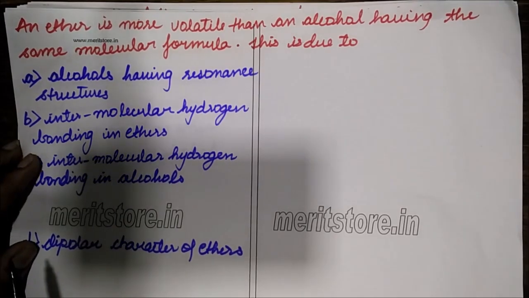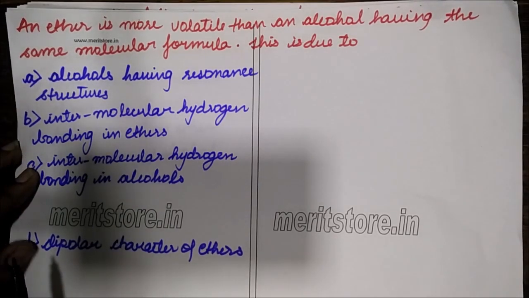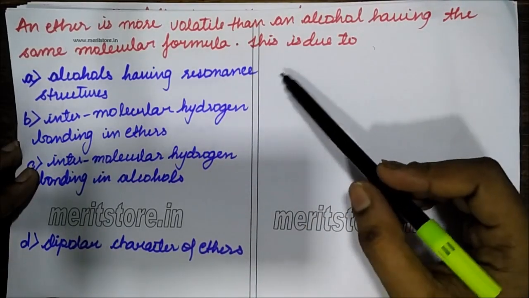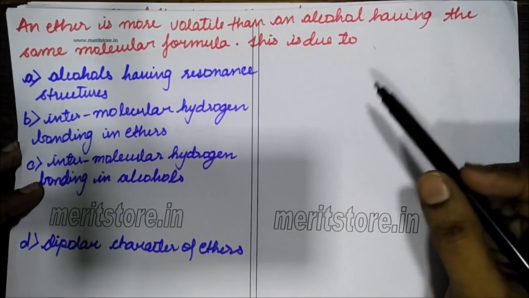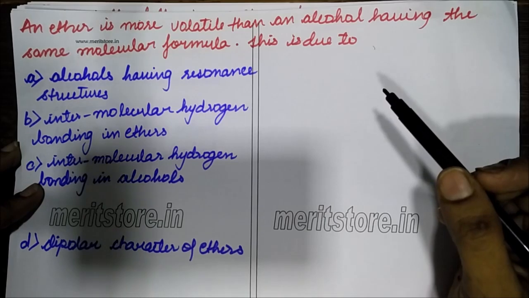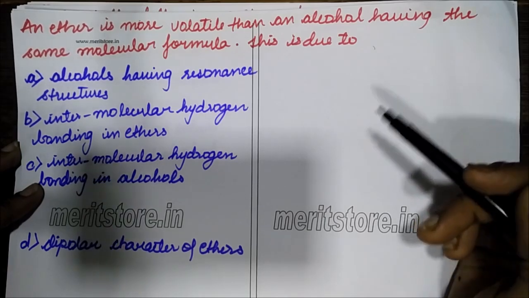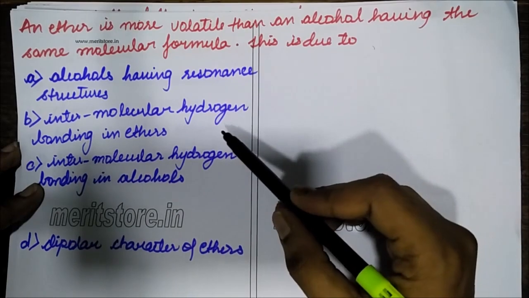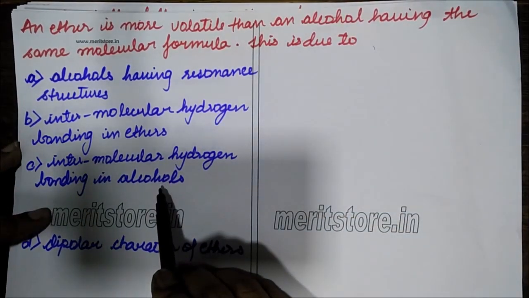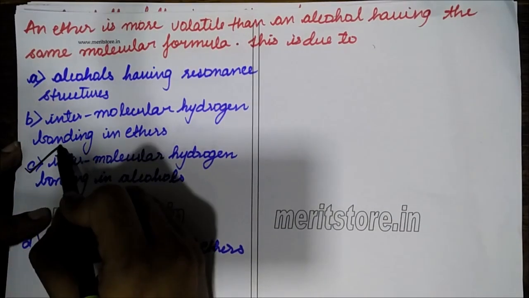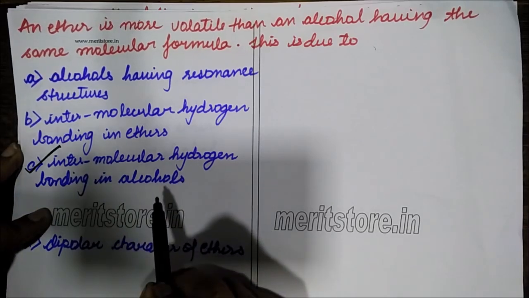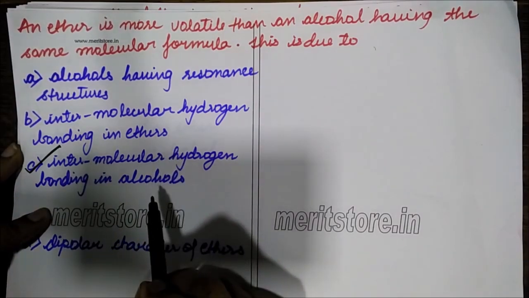It says an ether is more volatile. Volatile means it evaporates into the atmosphere more easily than an alcohol having the same molecular formula. Why? Alcohol is having resonance structure, not true. Intermolecular hydrogen bonding is present in ethers? No. If intermolecular hydrogen bonding were present in ethers, then it would not have been more volatile. Intermolecular hydrogen bonding is present in alcohol. Yes. So because alcohols are having intermolecular hydrogen bonding, they are not as volatile as ether.